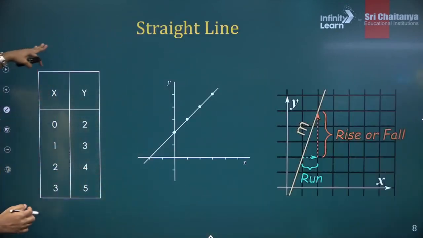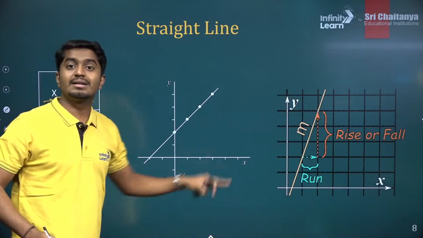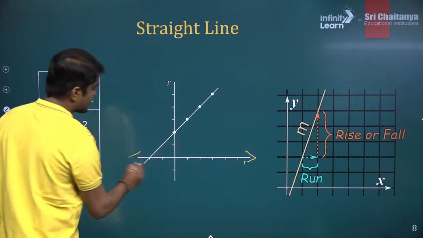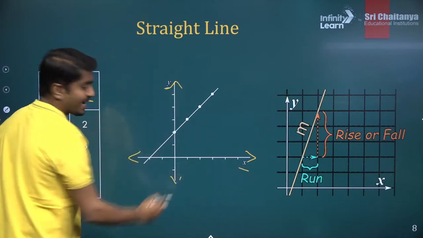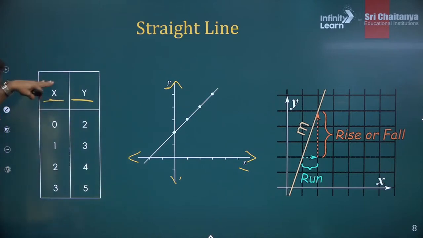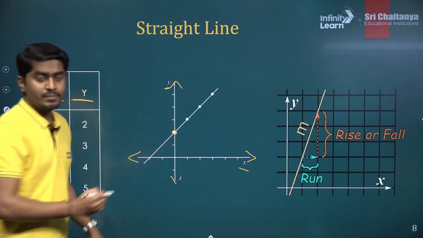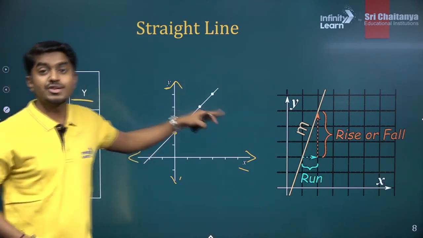So now these are the x coordinates and these are the y coordinates. You can plot them on a graph paper. So how do you plot? This horizontal line is your x axis and the vertical line is your y axis. You can plot when x value is 0, y value is 2. So it is this point. Similarly you can plot other points and you see that it is a straight line.